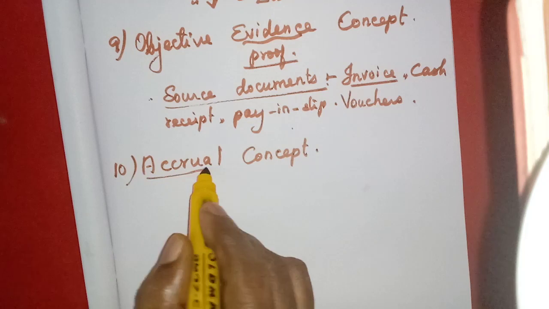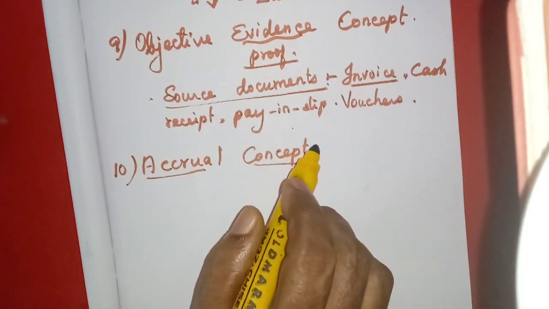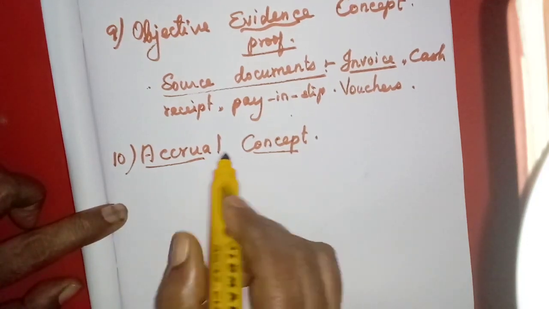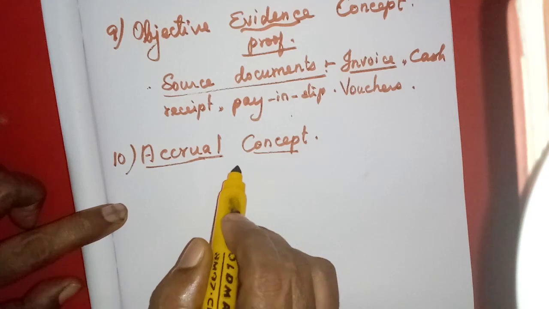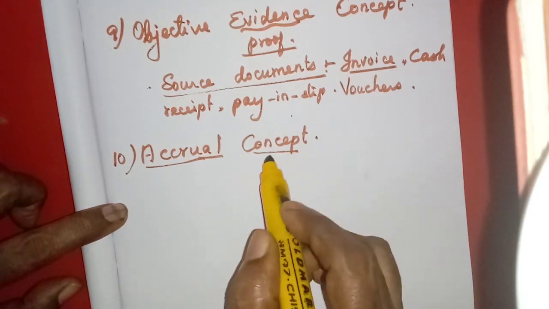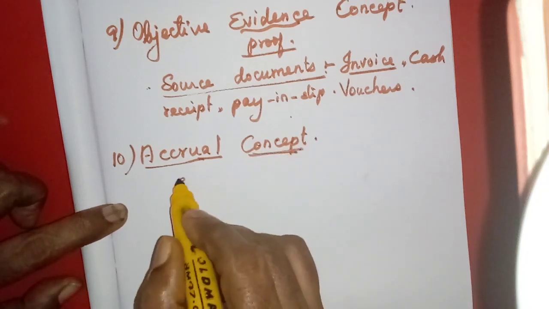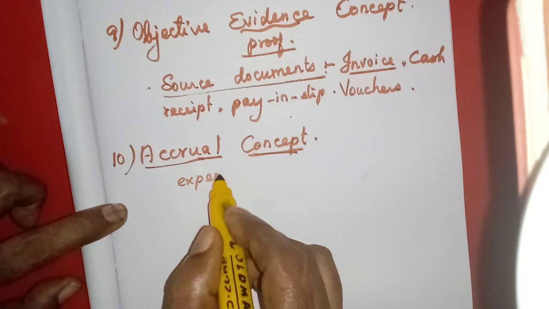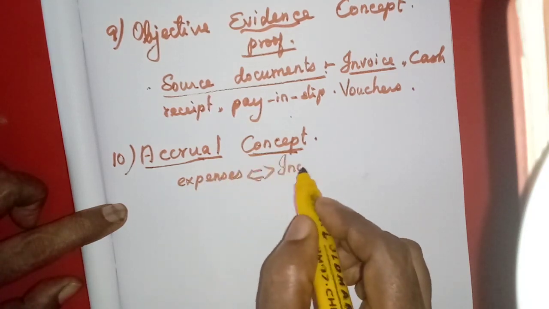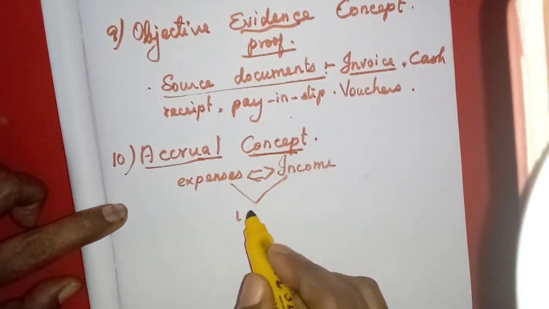Once again I will explain this one, the accrual concept. The transactions will be entered in the books of accounts, and we are matching all the expenses with the income of that particular year.